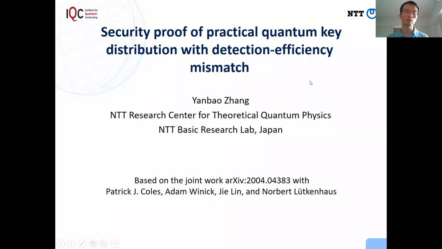Hello everyone, I'm going to present our recent work, Security Proof of Practical Quantum Key Distribution with Detecting Efficiency Mismatch. This is a joint work with Patrick, Adam, Jie, and Norbert. I started working on this problem when I was at IQC Waterloo.